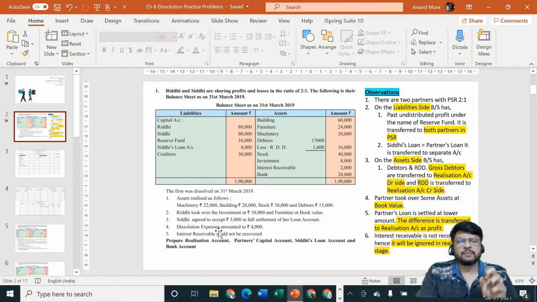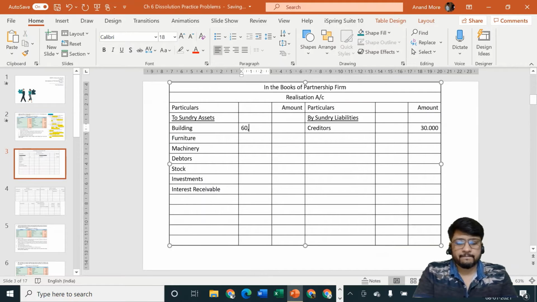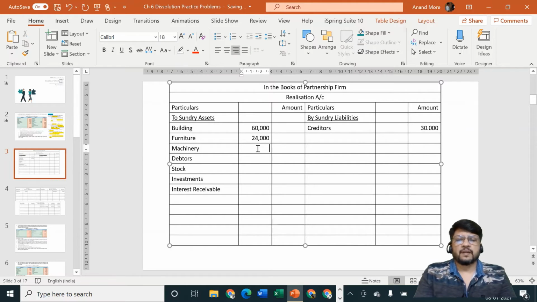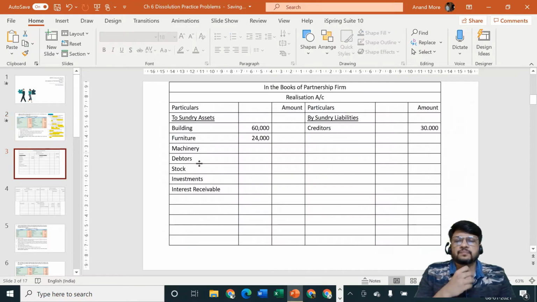assets and liabilities. Okay, so building inner column rupees 60,000, furniture inner column rupees 24,000. The amount column should be right aligned. Amount column should always be right aligned. Then machinery is rupees 20,000.